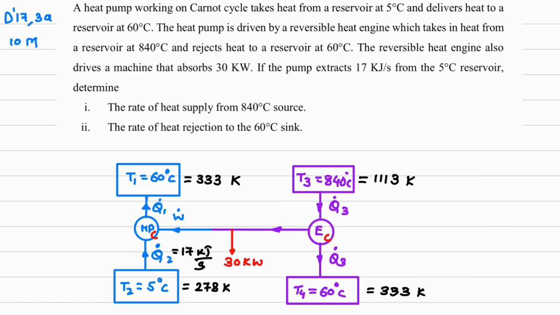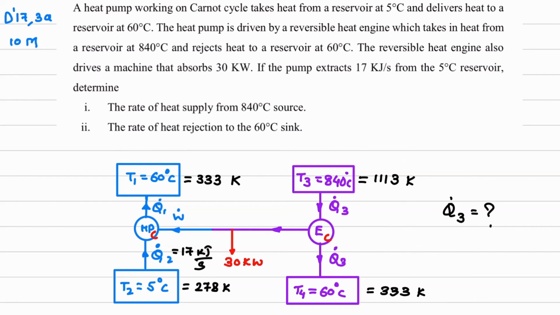Now what we have to determine? Rate of heat supply from 840 degrees Celsius source. So what do I have to calculate? 840 degrees Celsius source means this one. So what do I have to find? First part, can anyone answer? The rate of heat supply from 840 degree Celsius source, meaning what do we have to find out? Q dot 3. Okay, so the first question is we have to find Q dot 3.